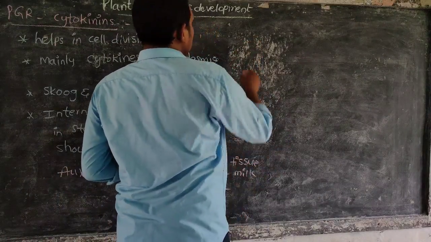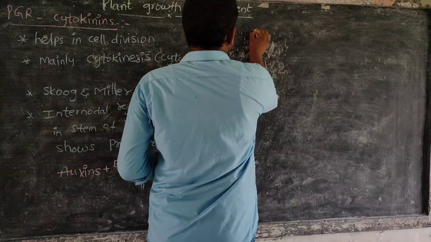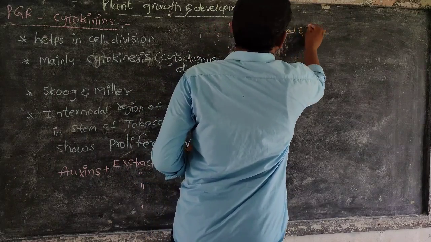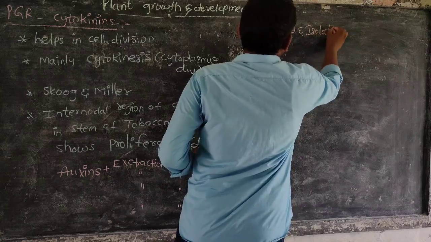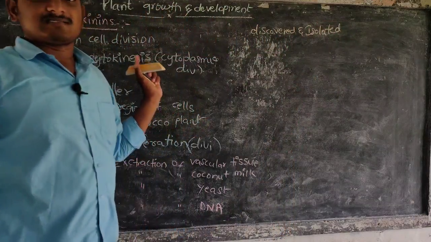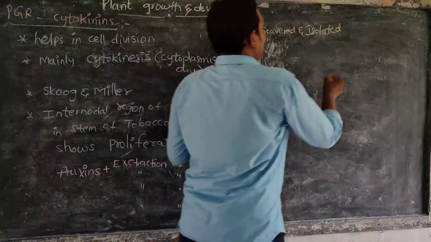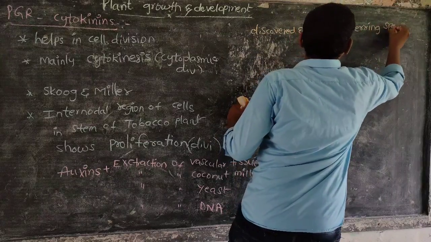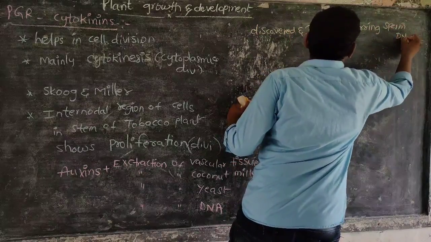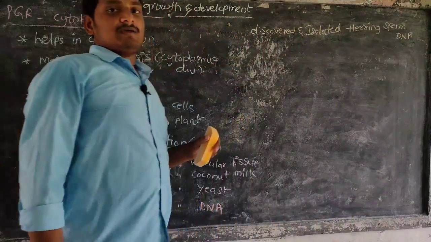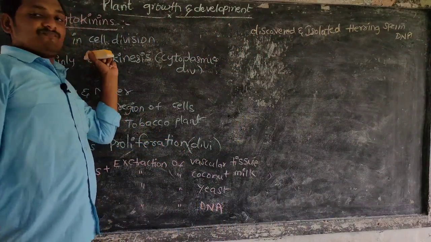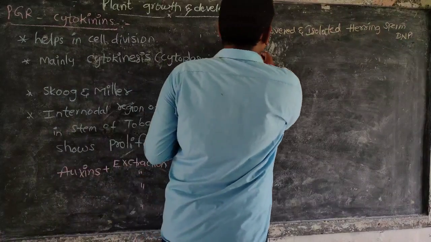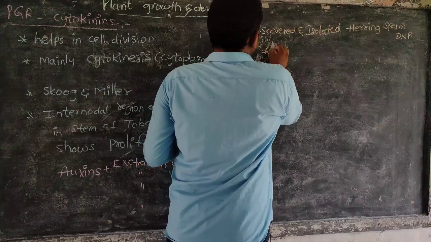First of all, they discovered and isolated these cytokinins in herring-sperm DNA. Skoog and Miller discovered these cytokinins and gave them the name kinetin.